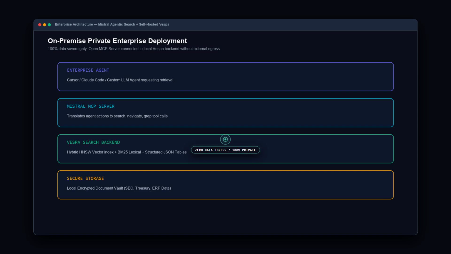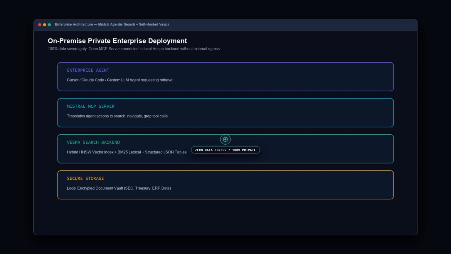Now, let us bridge this directly to how you can execute this in your own production workflows today, the top 1% developer blueprint. Unlike proprietary search engines that lock your data inside closed ecosystem walls, Mistral has released this entire framework across 3 accessible tiers. Tier 1 is the open-source Mistral Search Toolkit SDK. Available in Python, you can install the package and initialize an agentic search engine with just 4 lines of code.